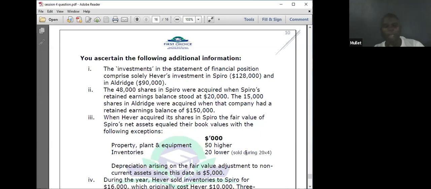Already I read further. It said inventory 20 lower, sold during the year.